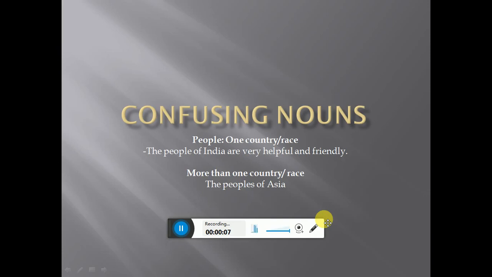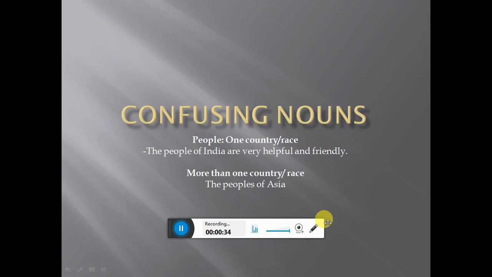In this lesson, you will learn about the nouns which confuse you. Do you know the difference between the words people and peoples, here and here's, fish and fishes, glass and glasses? You know you can use the word peoples too. Some people don't know that the word peoples is also there. So here we will learn about the words people and peoples.